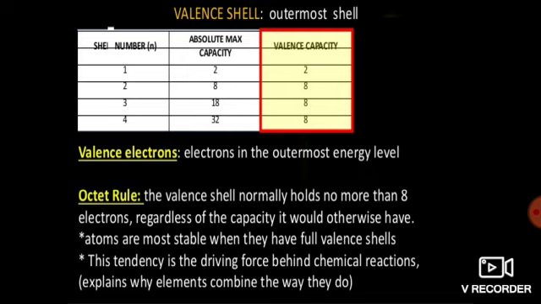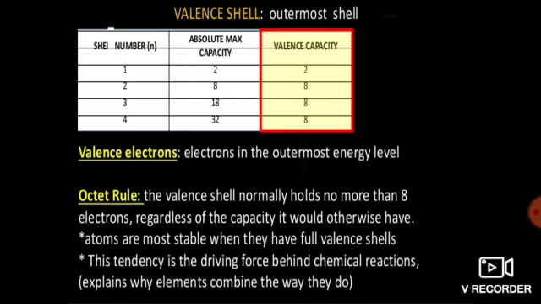In the third shell, its maximum capacity is 18, but if that third shell is filled with 8 electrons, it is stable, so its valence capacity is 8. In the fourth shell also, its maximum capacity is 32, but its valence capacity is 8. That means if the fourth shell is filled with 8 electrons, the element is stable. Got it? And we all know what valence electrons are.